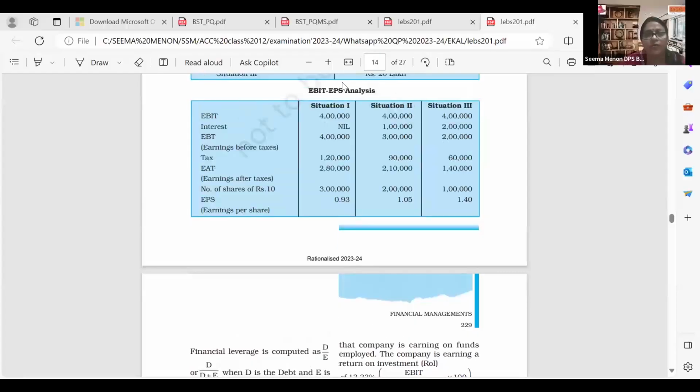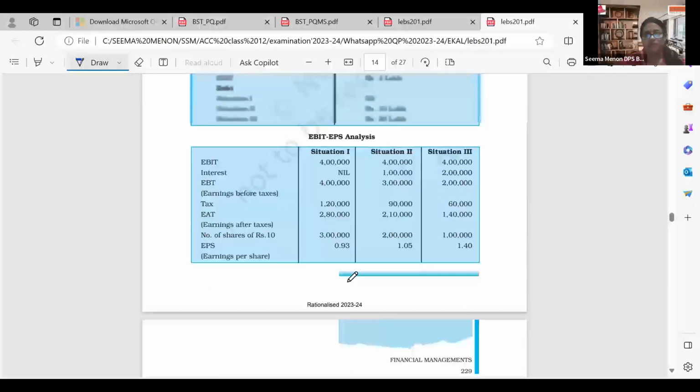I'll open the NCERT book, children, give me 1 minute. I hope this is visible now. Yes, now the annotation is visible.